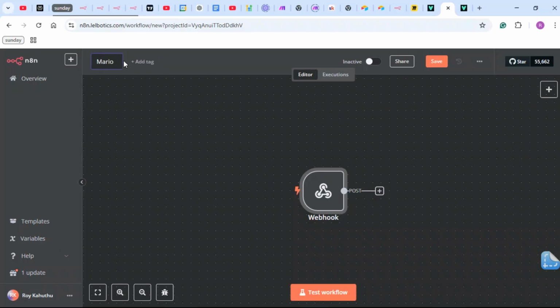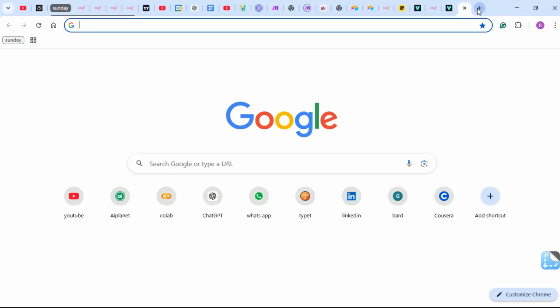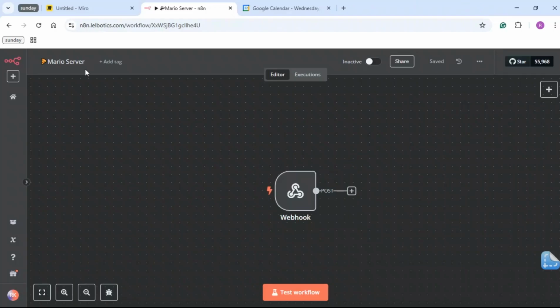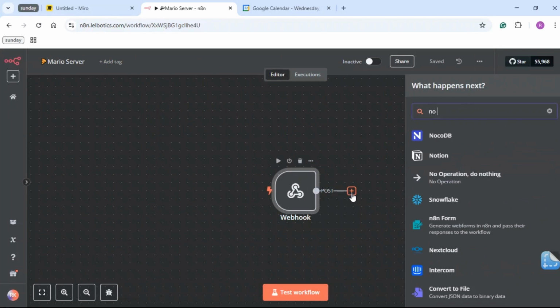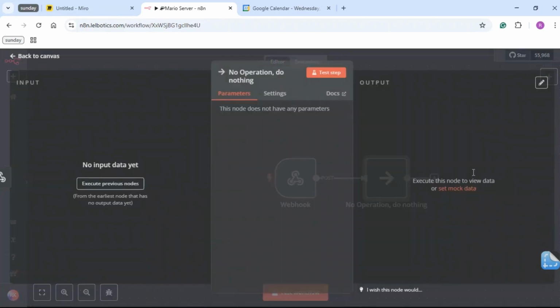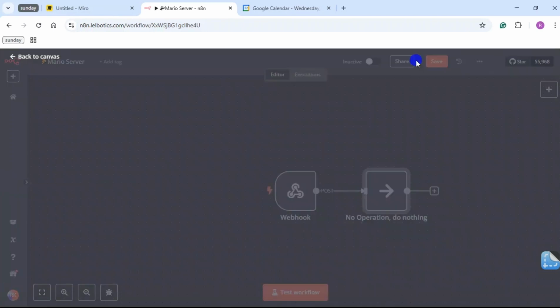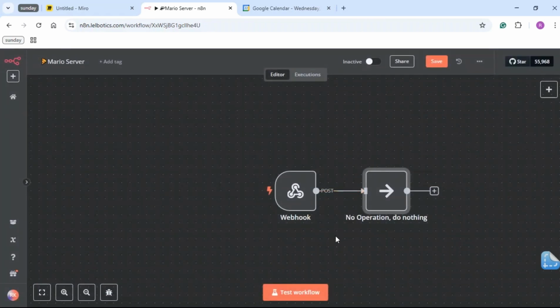Yeah, Mario server. And I'm going to give it an emoji, just to keep it cool. So once you've given your workflow a cool name, the next thing we're going to do is add a no operation. The reason we're doing this is we just want to get the output from VAPI and test it out. So I'm just going to test this.